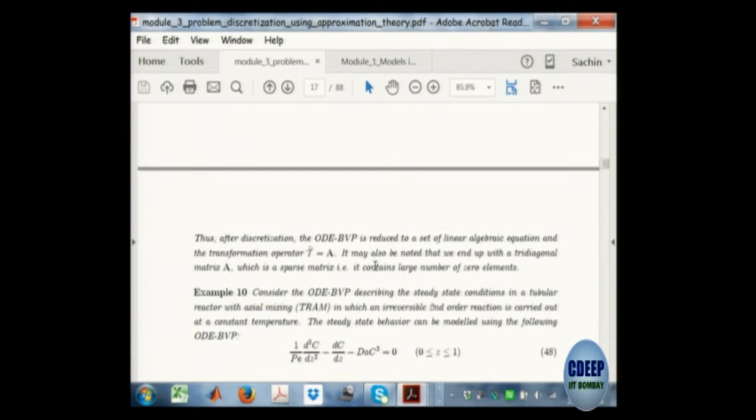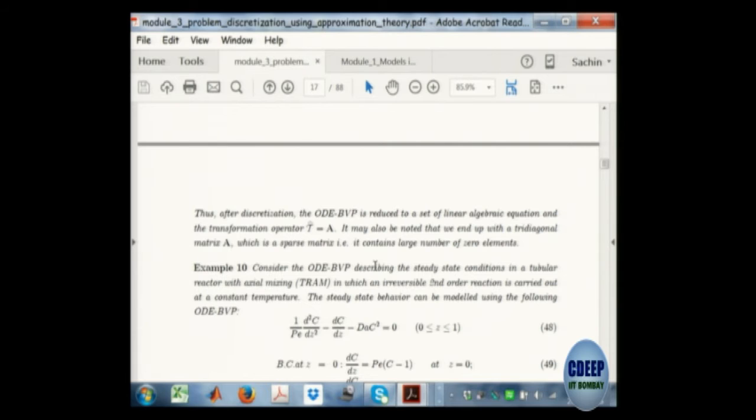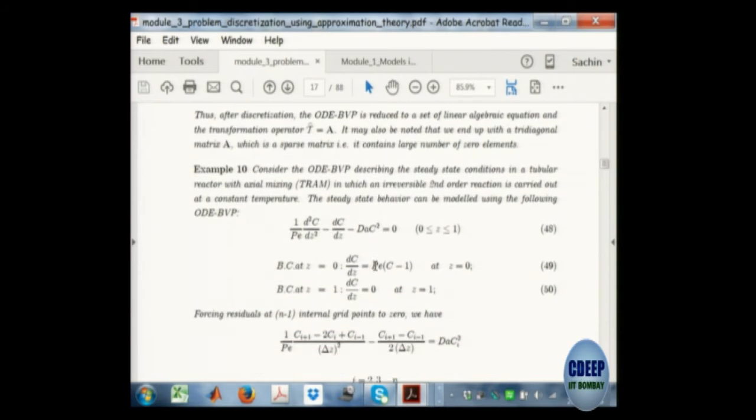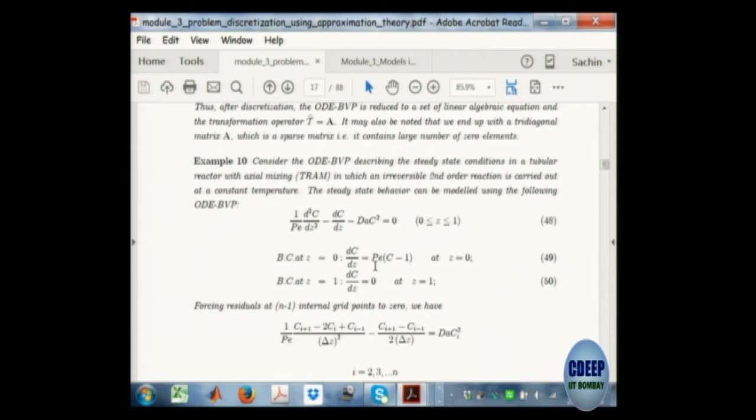Or I have taken one more problem, which is a reactor problem. In chemical engineering there would be a reactor problem. This particular reactor problem is a second order differential equation with some boundary conditions. The specific things are not important. What is important is that I have developed here the method of finite difference.